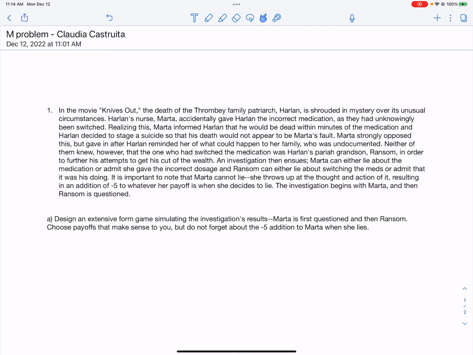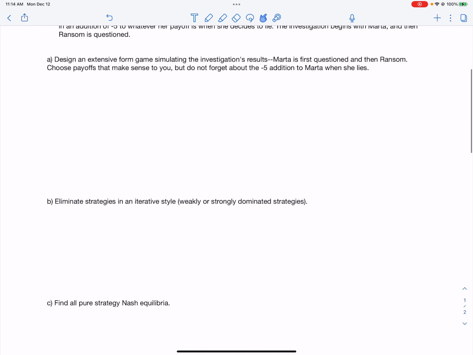It is important to note that Marta cannot lie. She throws up at the thought and action of it, resulting in an addition of -5 to whatever her payoff is when she decides to lie. The investigation begins with Marta, and then Ransom is questioned.